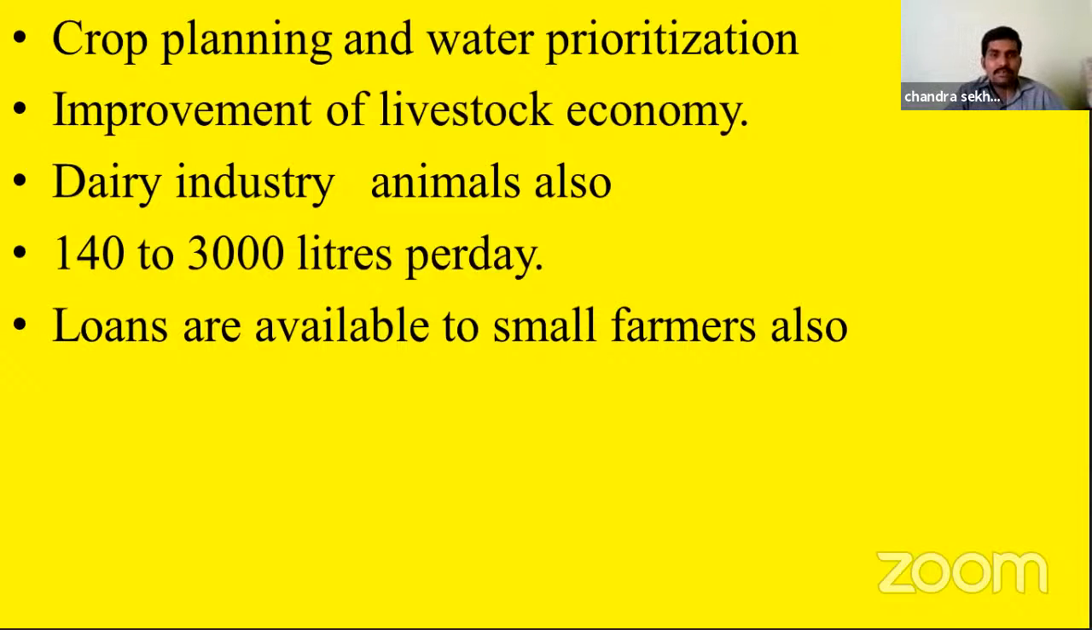At the same time, there is improvement of the livestock economy. Along with agriculture, the livestock economy also increased in the village because water availability increased. It leads to the availability of grass, so that leads to improvement of the livestock economy. Dairy industry and animals also increased in the village. Before implementation of the scheme, only 140 liters of milk was available in the village. But after implementation of the scheme, nearly 3,000 liters of milk per day is available.